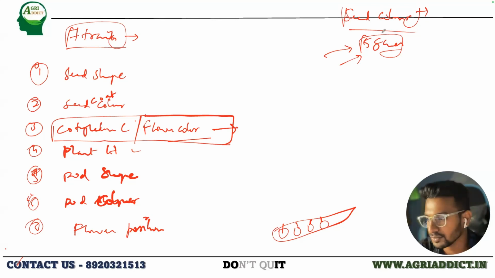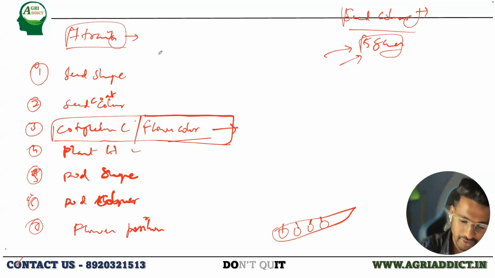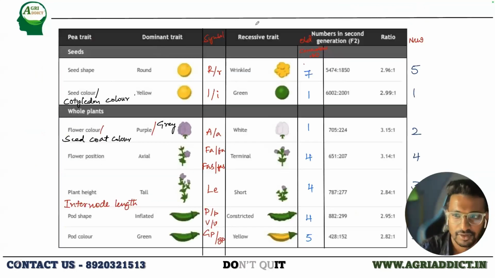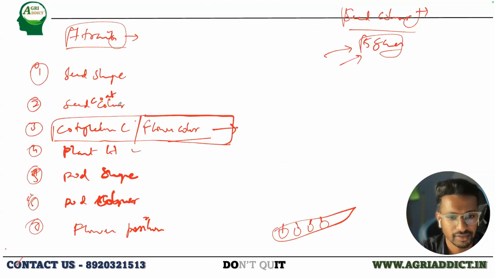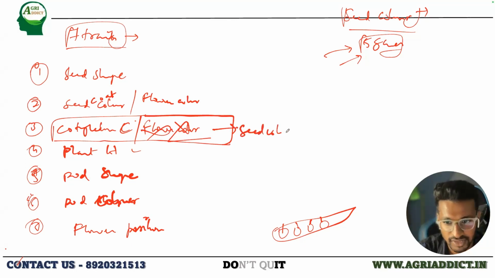Yes, anyone? So let me just show you the figure. The cotyledon color, the flower color and the seed coat color. I just wrongly mentioned it, I guess. It's not the seed coat color; the cotyledon color is different. Sorry. The cotyledon color and the seed color are the same, and it is the seed coat color or the flower color.